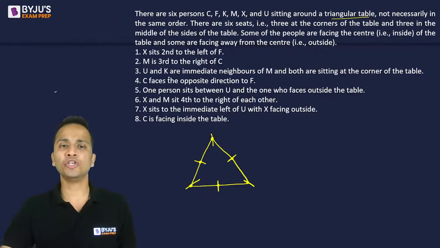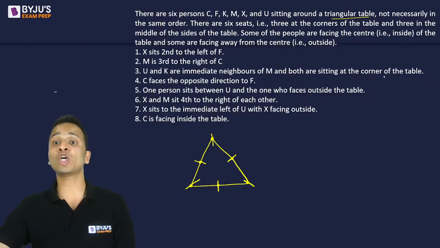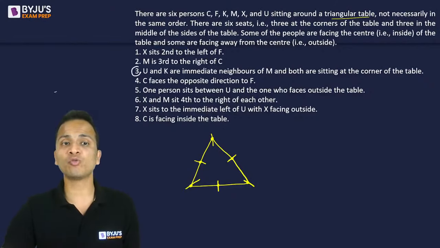Third condition, U and K are immediate neighbors of M and both are sitting at the corners of the table. Now this can be useful information.